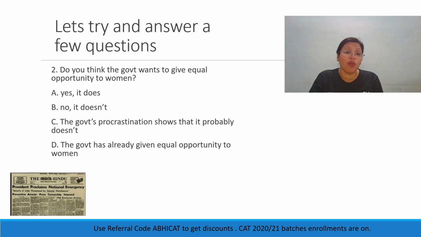And that is why the Supreme Court had to prod it into doing this. Look at option D. The government has already given equal opportunity to women. Of course, we are not worried about this. The government hasn't done it, so this is incorrect. So this is out of scope for our passage. So the best answer here will be C, that the government's procrastination shows that it probably doesn't.